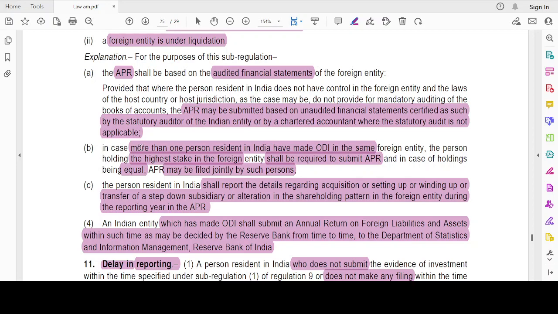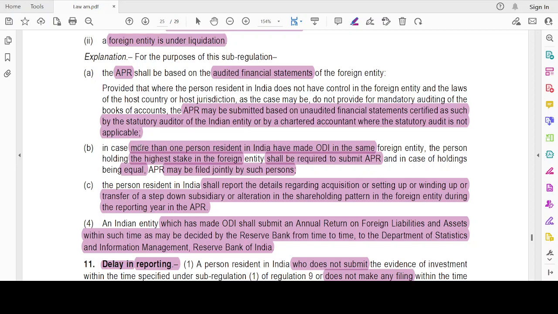See, they have another point here now. APR should be certified by the statutory auditor of the Indian entity, or by a chartered accountant where statutory audit is not applicable. Because here the entity would cover both the partnership and the company, right? For a company, statutory audit is applicable. For a partnership firm, statutory audit is not applicable. That's why it has to be certified by a chartered accountant.